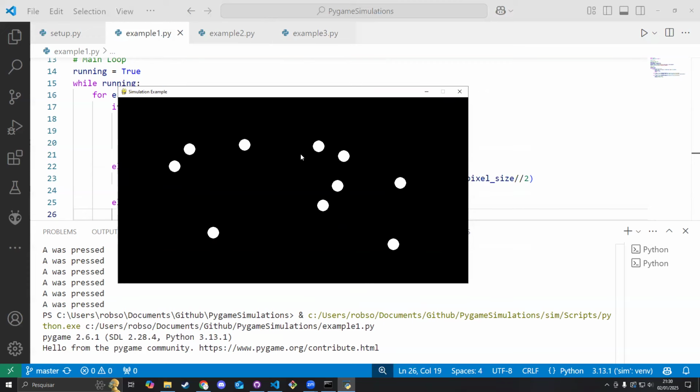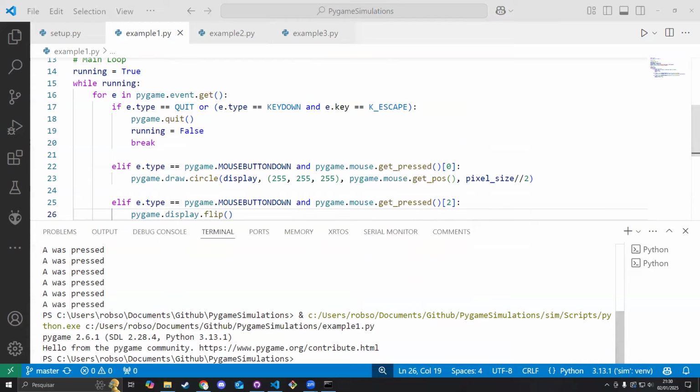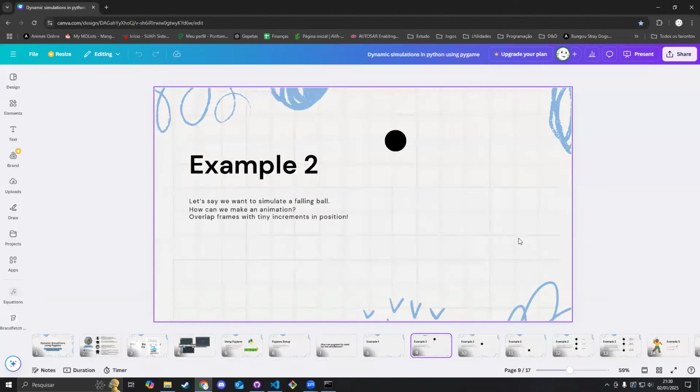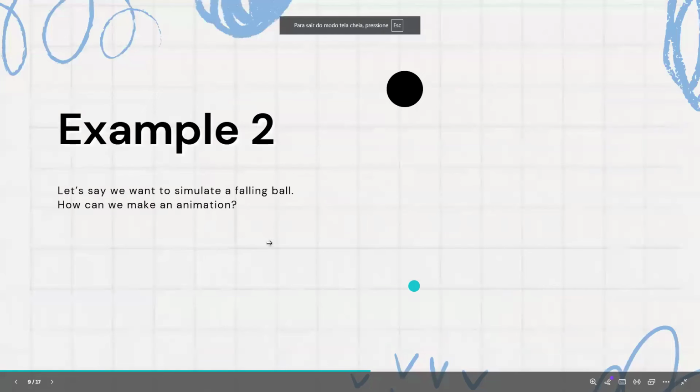You can also use Pygame to load images and use images here. But this is all static for now. How can we actually start doing things dynamically? How can we make things move here? How can we add motion? That's what I'm going to show you in the next example. Let me actually present the slides here.